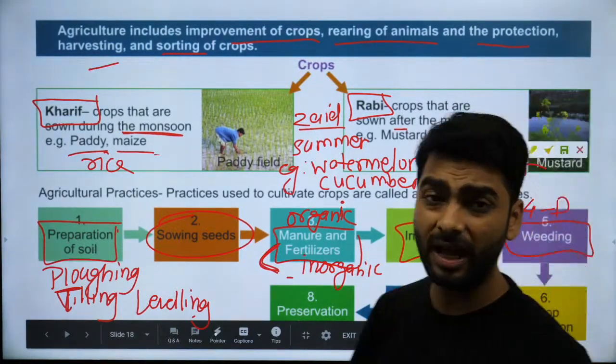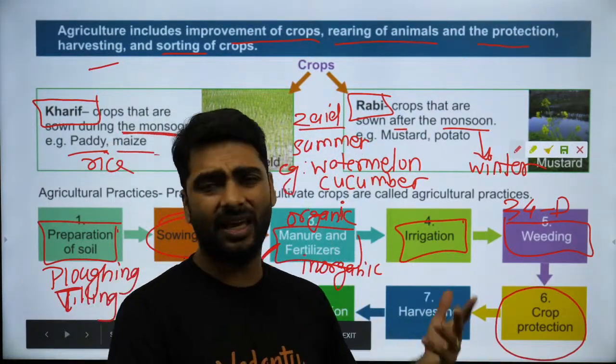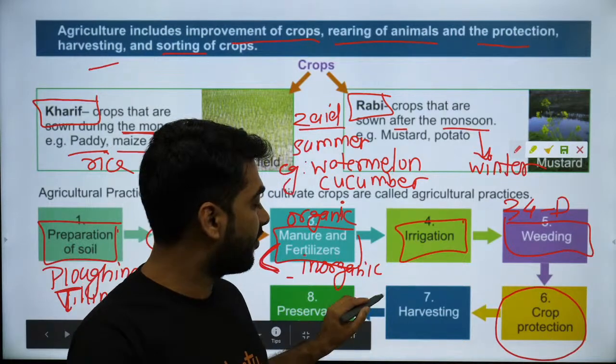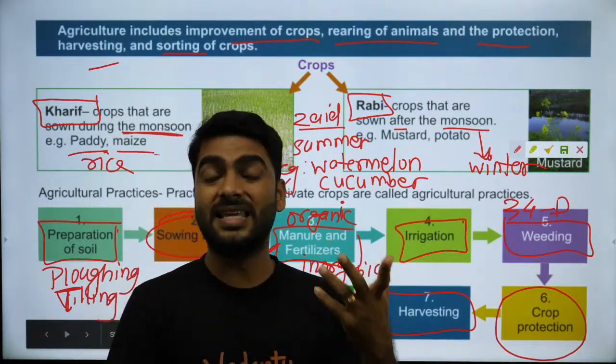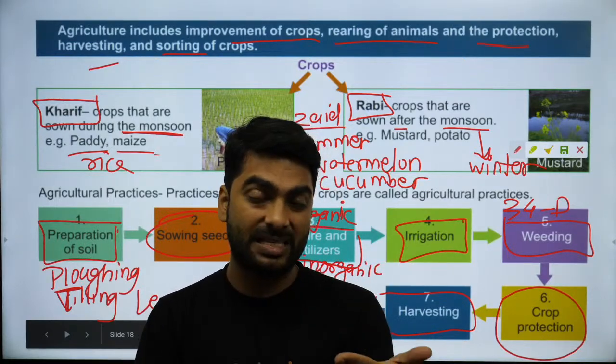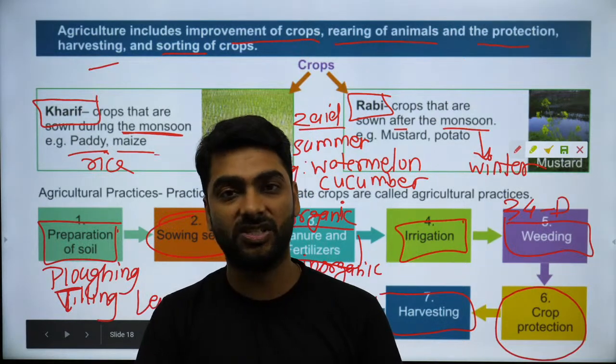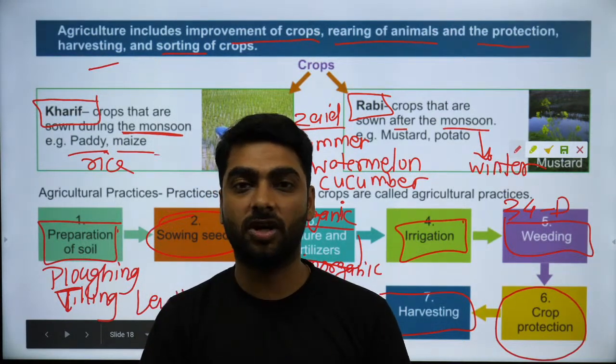2,4-D. Right? After that comes crop protection. Crop protection is again similar to weeding. Then it is harvesting. Harvesting is celebrated. Ugadi, Baisakhi, Bihu, all of these are harvest festivals. Right? You harvest the crop.